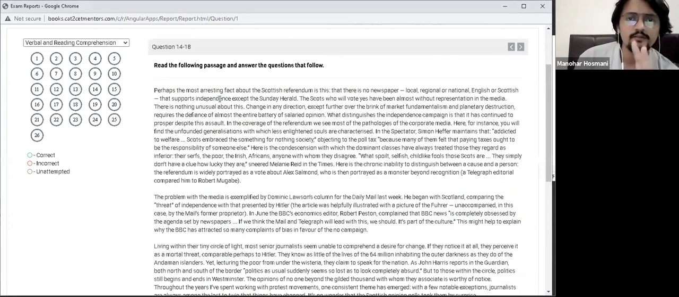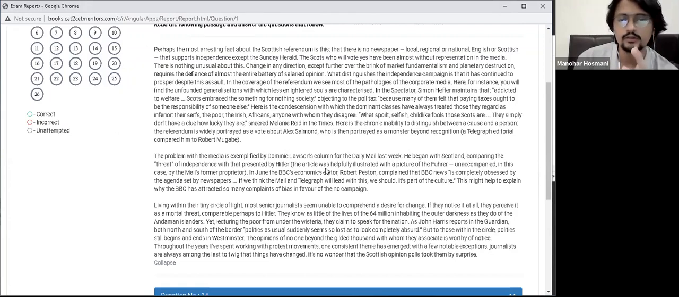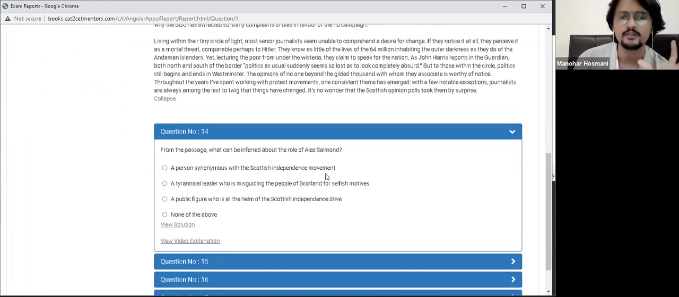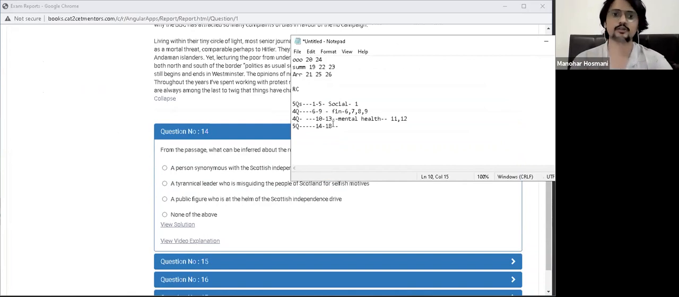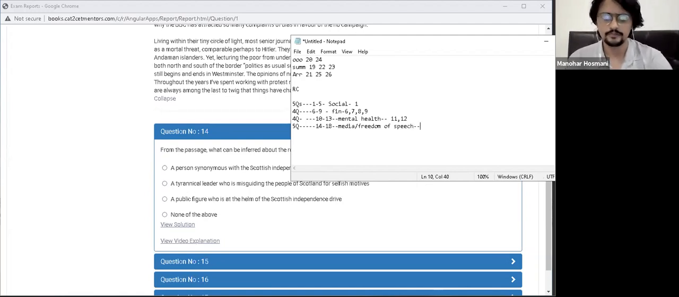Now you'll just read ऊपर से. Perhaps the most arresting fact about the Scottish referendum, whoa, is that there is no newspaper. Okay, the problem with media is exemplified by Dominic Lawson's column for the Daily Mail. It began with comparing the threat of independence with that. Okay, complain that BBC News is completely obsessed by the agenda set by newspapers, yada yada yada. It seems like this is about more political stance or freedom of speech का border करा है because media के बारे में है. Media / freedom of speech. ठीक है, referendum थोड़ा सा heavy लगा मुझे, but let's see how the questions are.